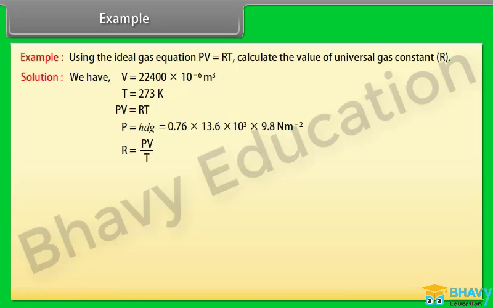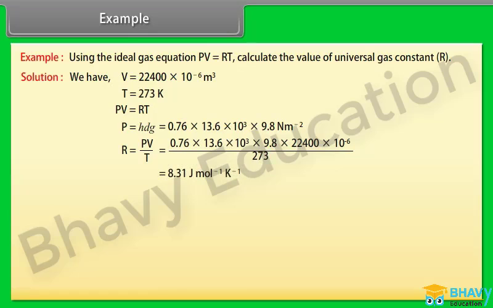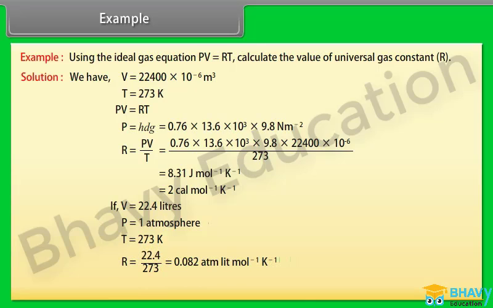R = PV/T = 2 calorie per mole per Kelvin. If V = 22.4 liters, P = 1 atmosphere, T = 273 Kelvin, R = 0.082 atm liter per mole per Kelvin. Hence, the value of universal gas constant is 0.082 atm liter per mole per Kelvin.